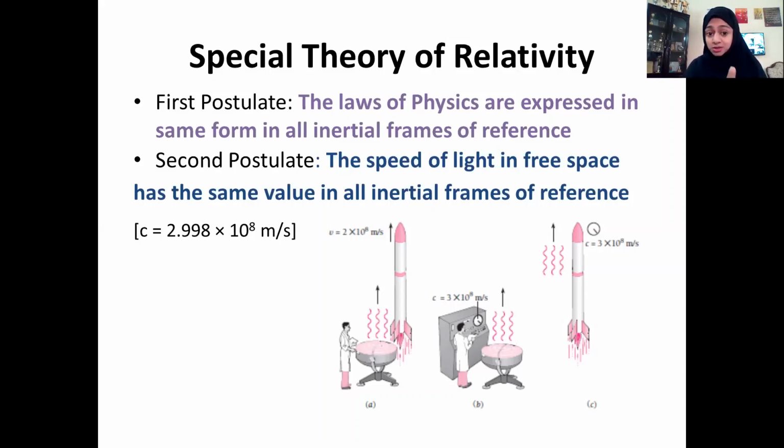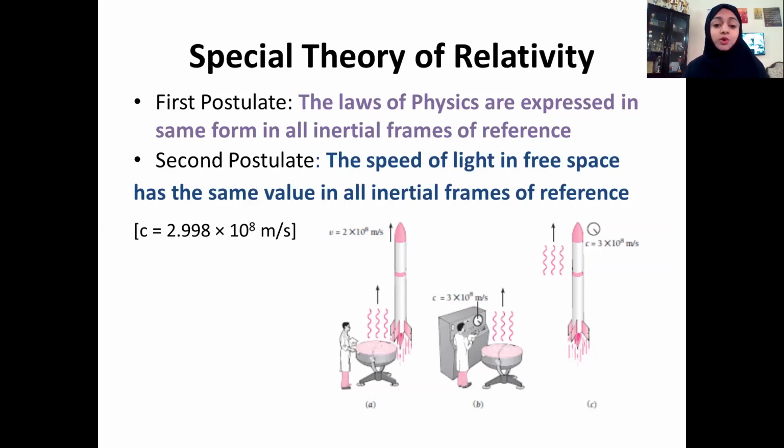No. According to special theory of relativity, their relative velocity should be 3 into 10 raised to 8 meter per second itself. So that is the speciality of special theory of relativity. It is beyond our common sense concept of finding relative velocities when it is for light in free space.